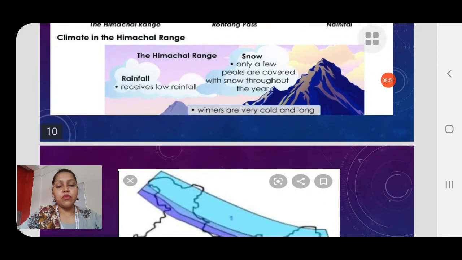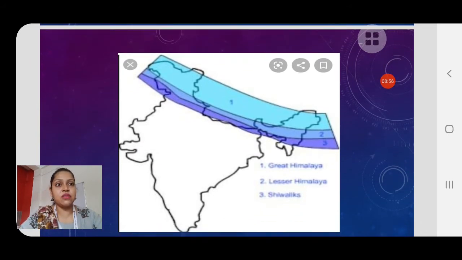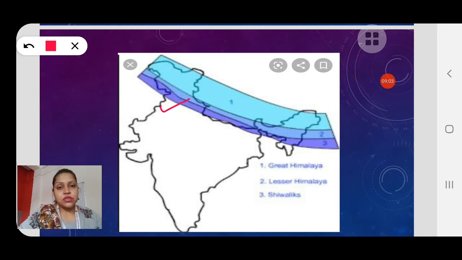Now children, we move to the next, which is the Shivaliks. This is the Shivalik, children, the outermost layer of the northern mountains, and it lies to the south of the lesser Himalayas. Number 3 is the Shivaliks, the last part of the northern mountains.